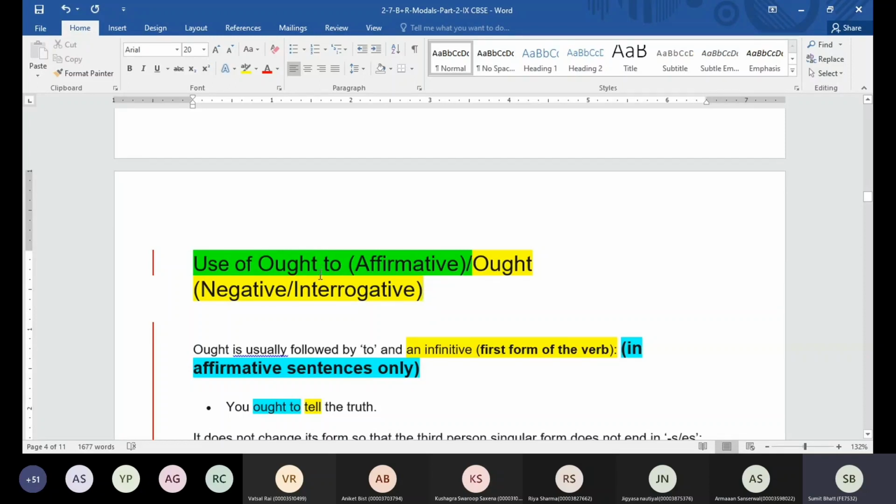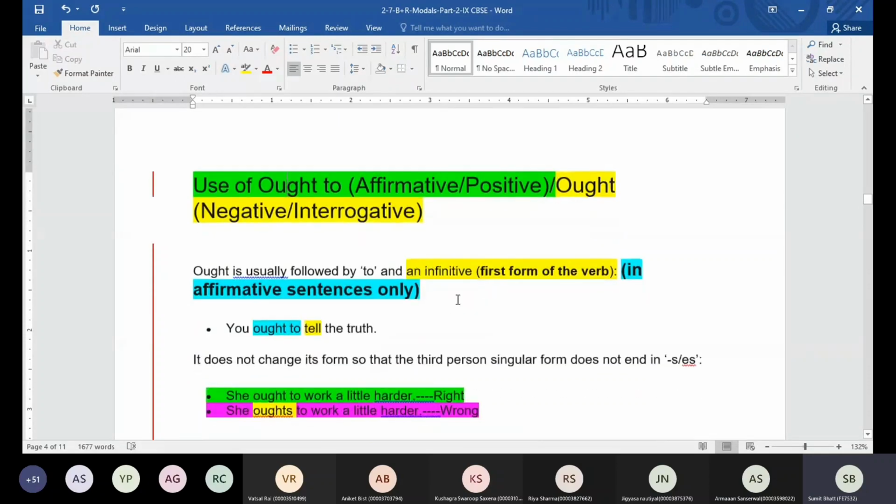Now in the affirmative case, when the sentence is affirmative, what's the meaning of affirmative? When the sentence is positive. In that case, guys, we use the word to with ought. But if you change this sentence into negative or interrogative, then we are not supposed to use the word to. That's the first thing. Later I'll tell you how we can make a sentence with or without to. So ought is usually followed by to and an infinitive. Infinitive is going to be the first form of the verb in affirmative sentences only.